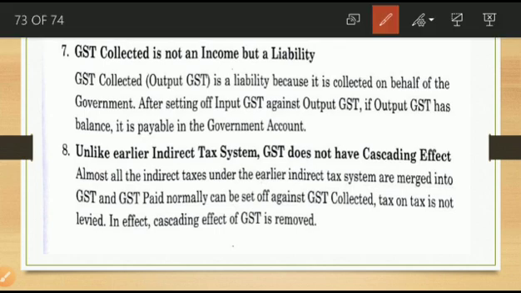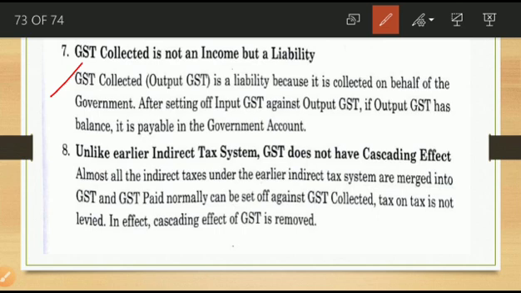Next one is, GST collected is not an income but a liability. It means he is a collector. Who is collecting? The seller is collecting this GST. If he has not deposited this money to the government treasury, then up to that period it is considered a liability.